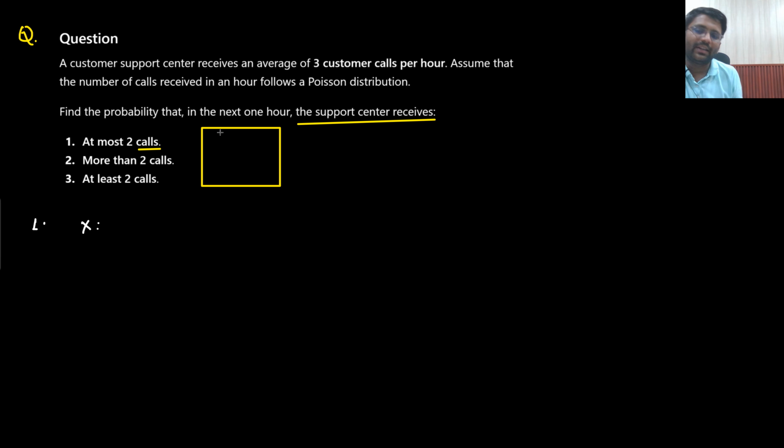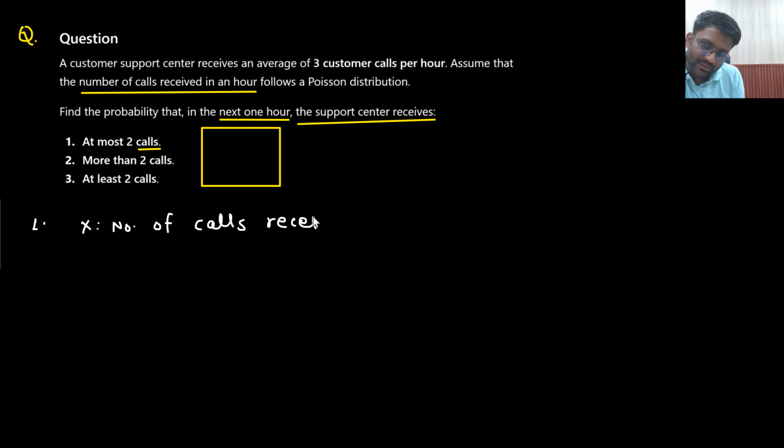And it is given as well, they are talking about the next 1 hour. So what will be my random variable x? The number of calls received in an hour. My random variable x would be the number of calls received in an hour. Say yes or no. This will be my random variable x.